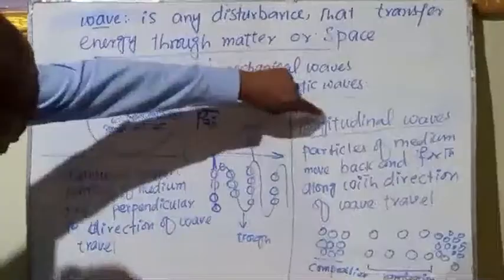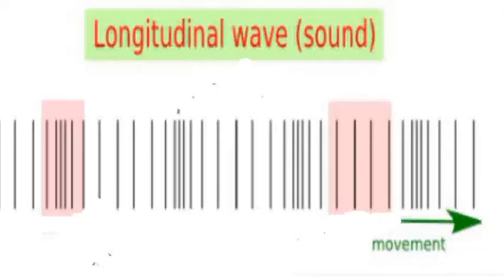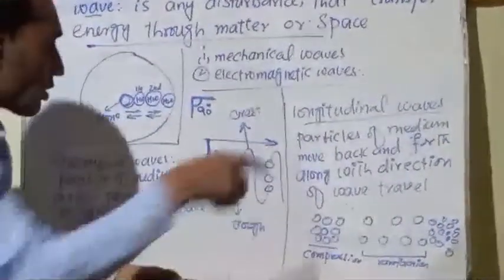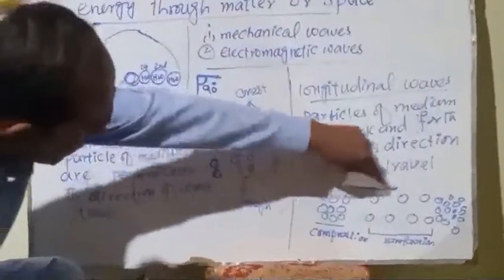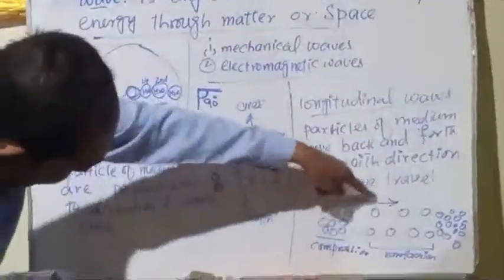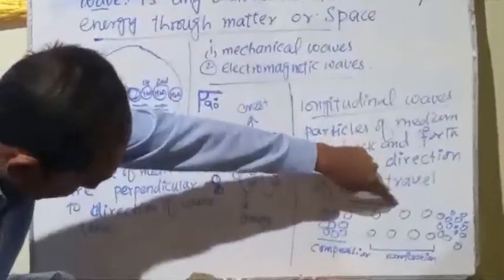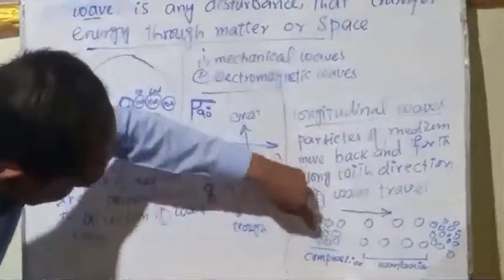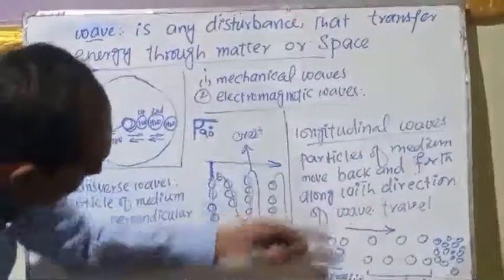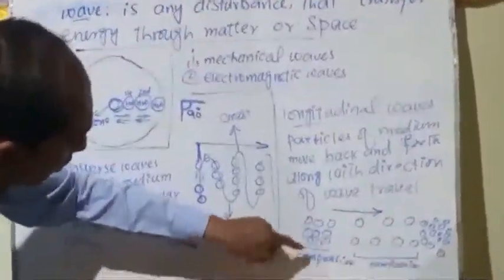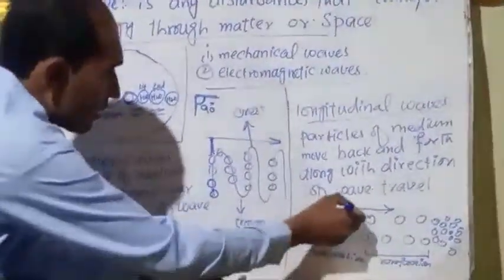The second one is longitudinal waves. Longitudinal waves, for example, sound. If we produce a sound in the air, the air particles begin to vibrate. So this time, this is the direction of travel of the sound waves. The particles move back and forth along the direction of the wave travel. So this arrow indicates the direction of wave travel, and the particles move back and forth along this direction. We can also say that the particles move parallel to the direction of wave travel. So this kind of wave is known as longitudinal waves.